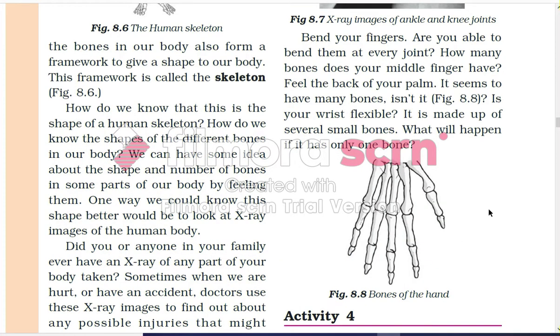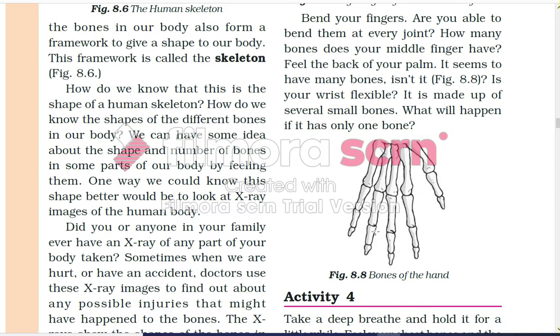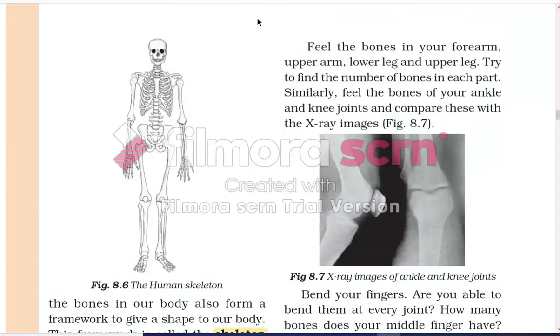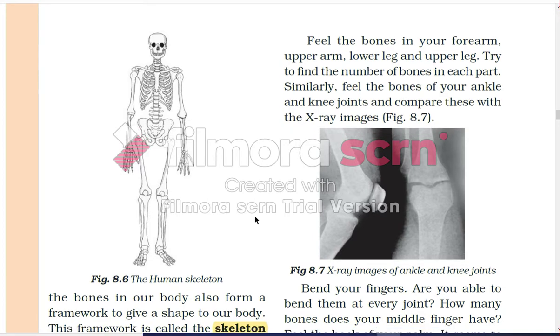The bones in our body also form a framework to give shape to our body. This framework is called a skeleton, and the skeleton is like this. This is the human skeleton. This is the elbow joint. This is the hinge joint that we have read earlier. This is the ball and the socket.